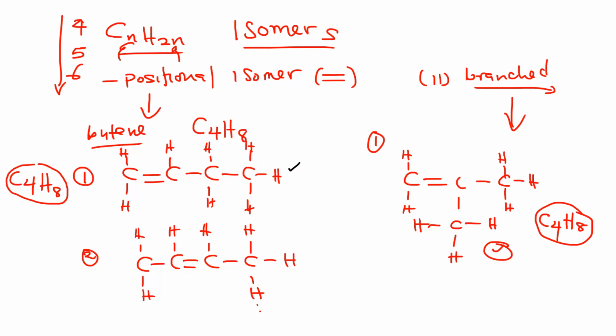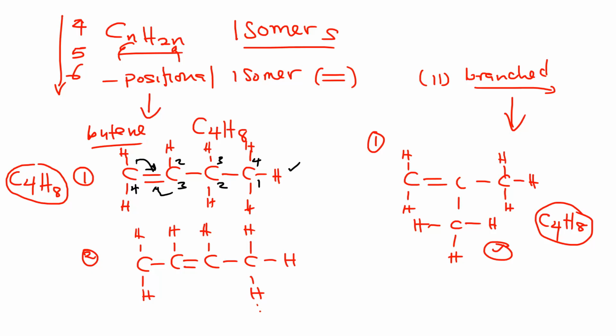So here, 1, 2, 3, 4, and 1, 2, 3, 4. Counting going forward, the double bond will be at carbon 1. Backward, the double bond will be at carbon 3. Which one is the proper way of counting? It's the first one, the one that gives us a lower number for the double bond.